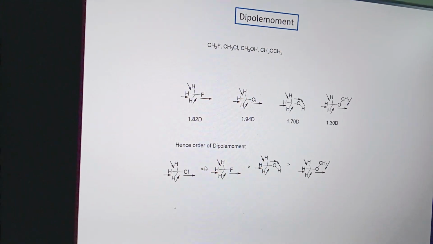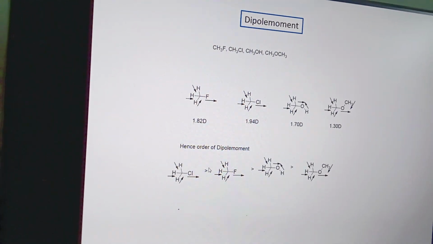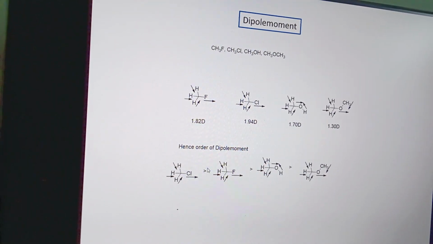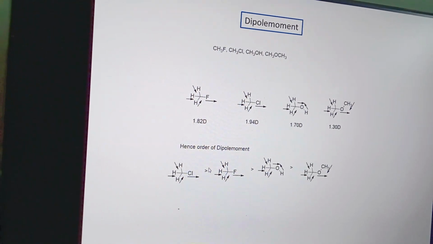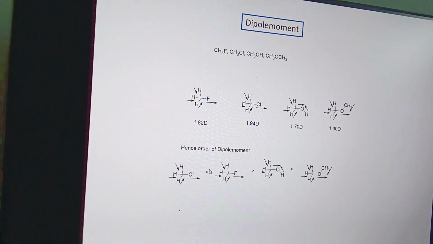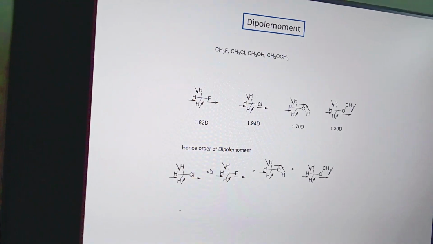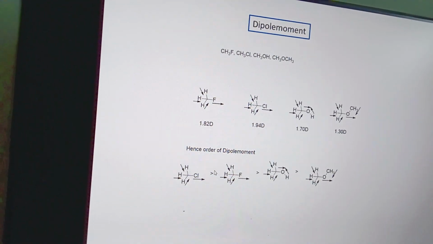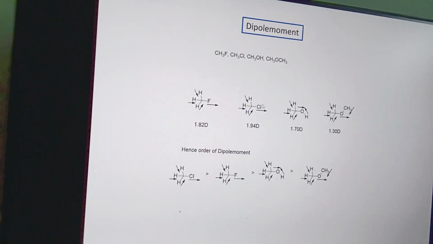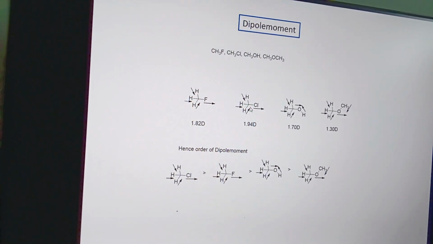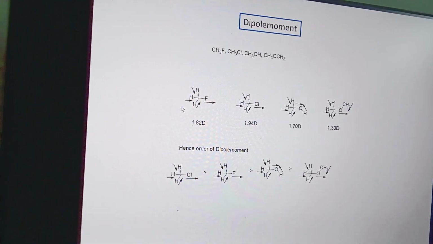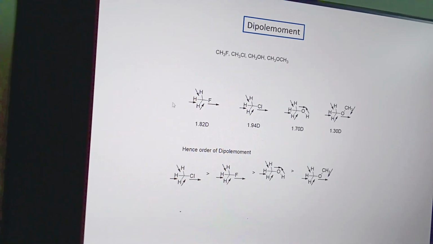Next are the dipole moment related problems. In these problems, different types of alkyl halides are taken. We know that methyl chloride has a higher dipole moment than methyl fluoride. This can be explained by mu equals e times l. Though the electronic charge on the chlorine atom is lower, the C-Cl distance is greater, so the product mu equals e times l for methyl chloride is greater than for methyl fluoride.